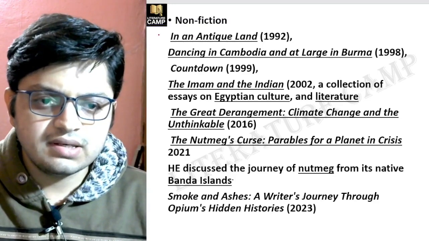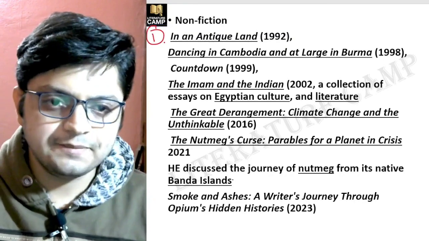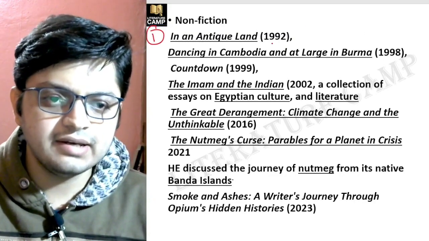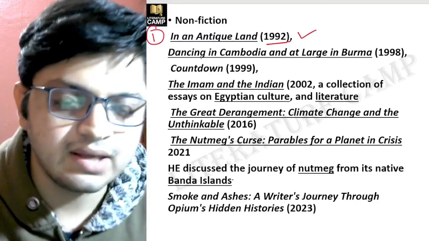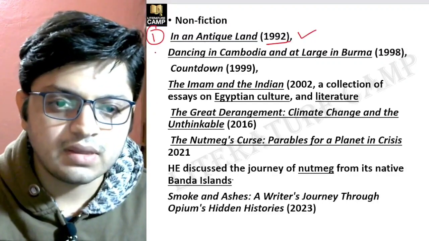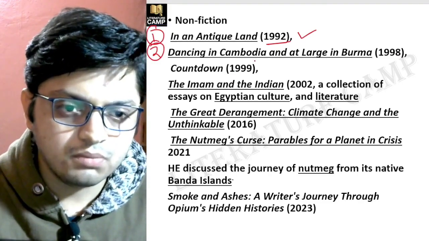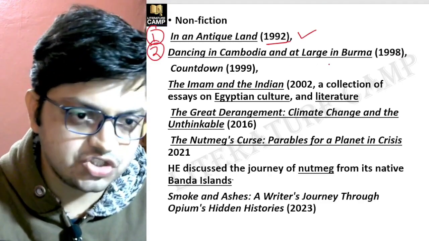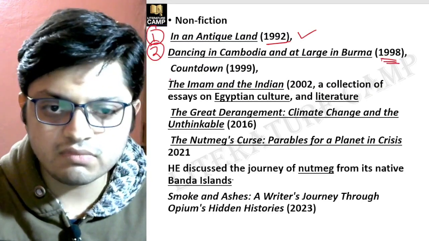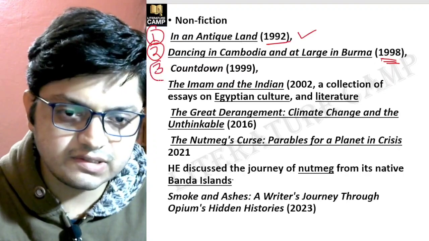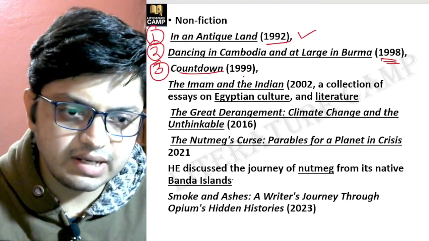Now we will see the non-fiction written by Amitav Ghosh. Number one is In an Antique Land, published in 1992. This is again a very important work. Number two is Dancing in Cambodia and At Large in Burma, published in 1998. Number three is Countdown, published in 1999.